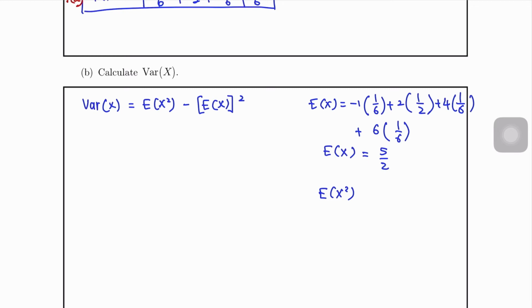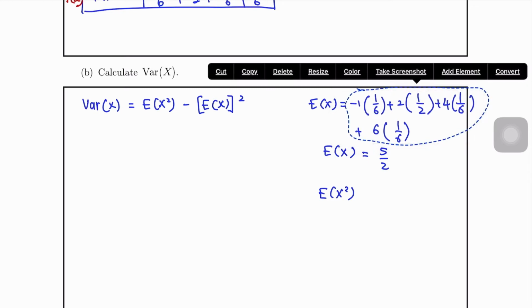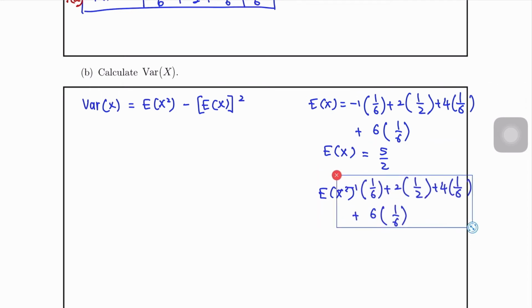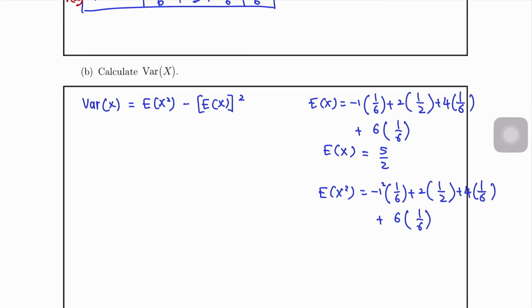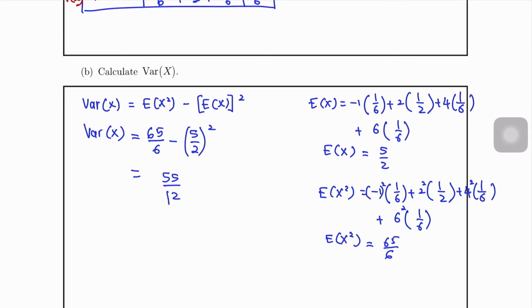Dan cari EX square. Okay, macam biasalah, kita copy je kan. Korang tak boleh lah copy, korang kena salin lah. So copy, paste. Okay, so negative 1 square, negative 2 square, 4 square, 6 square. So dapat EX square equals to 65/6. So masukkan variance X. 65/6 minus 5/2 square. So dapat variance kita 55/12. Dah siap.